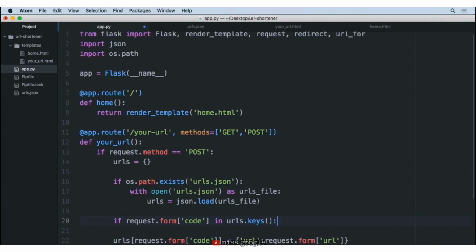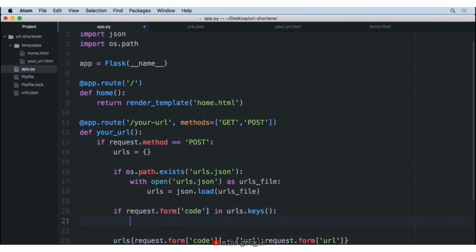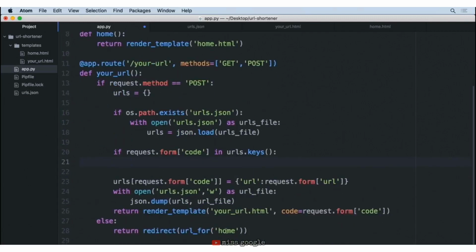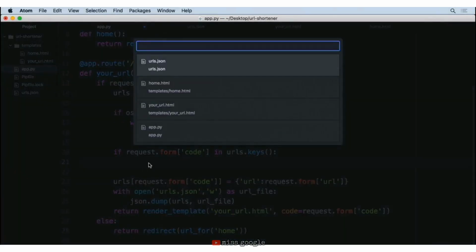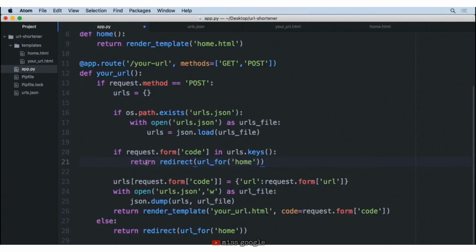So if that is the case, we want to say, hey, we should go back to the home page. Now, remember, we don't want to simply just load the home page template. We don't want to redirect just to the slash. We want to use the exact same code that we have here, which is redirect to the URL for home. So I'm just going to copy this, paste this here,